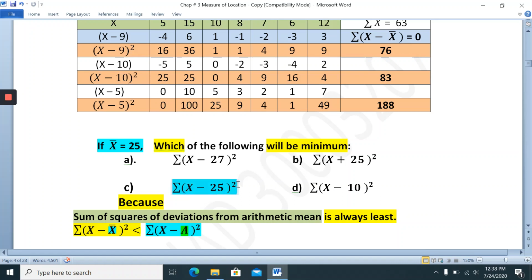This one is minimum: the sum of squared deviations, because about 25 it is always least. So summation x minus x bar whole square is equal to summation x minus 25 whole square.